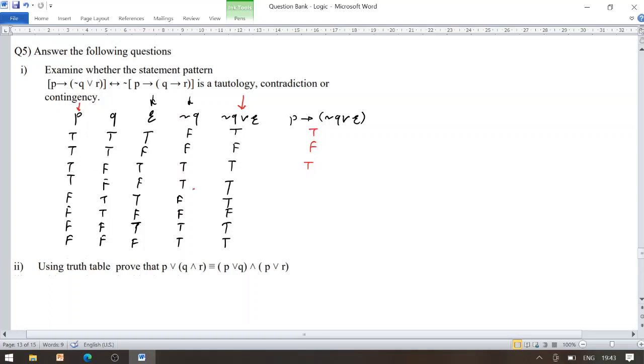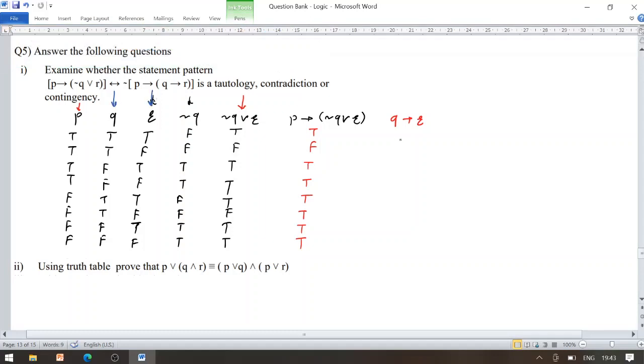Third entry, fourth entry, fifth entry, sixth, seventh and eighth. Now we are finding firstly Q conditional R. So look at the Q and R, the second and third column.